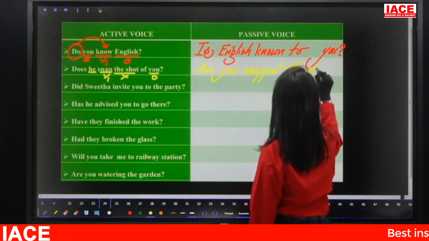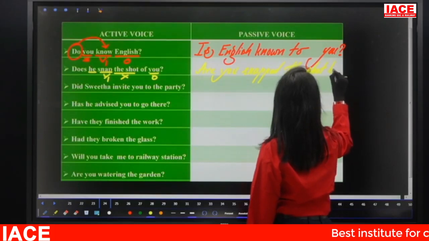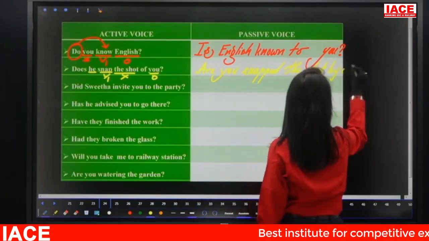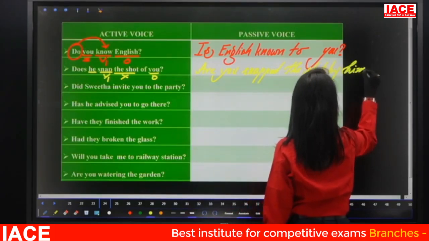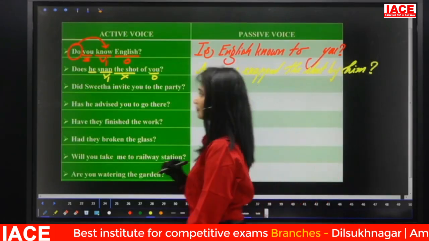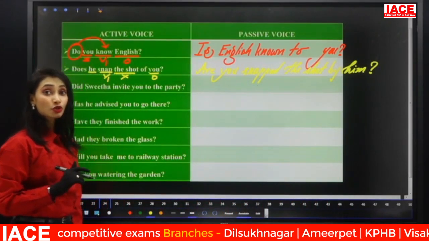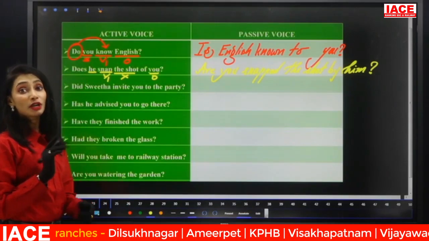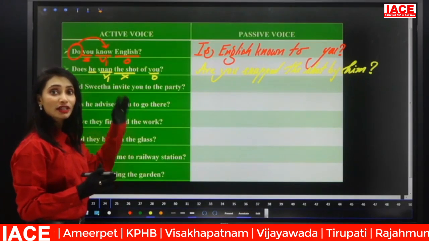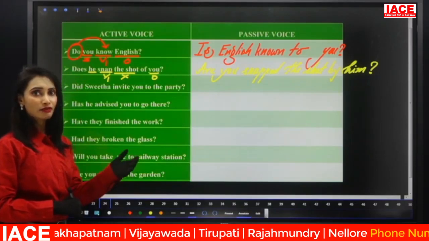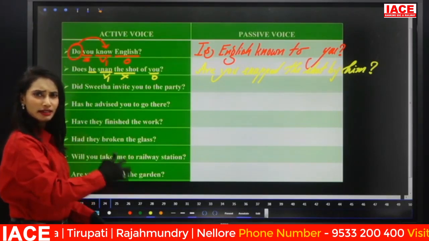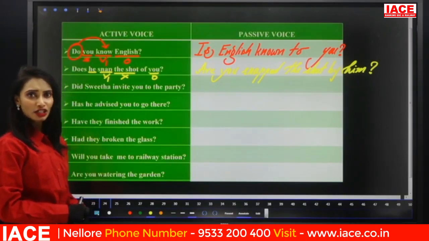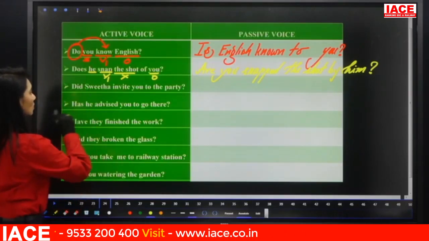The shot by him. Are you snapped the shot by him? Right? So remember to identify the correct subject, verb and object. Only then can you identify the correct voice. If you are converting, you can convert correctly. In exams you have to choose by identifying. You can do that.